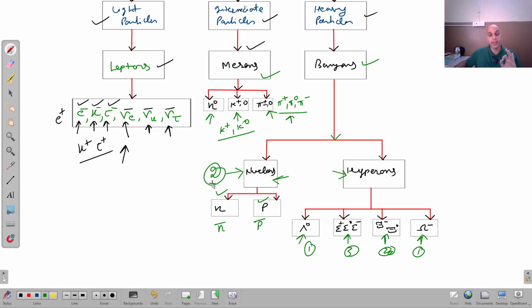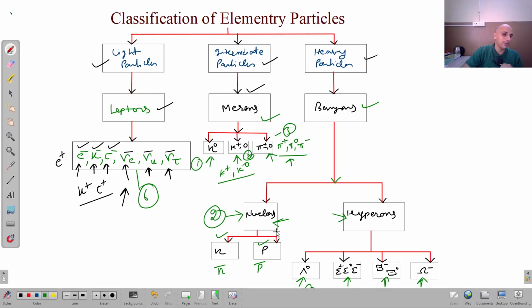Very, very important. We have to remember the number of members present in a particular family, because in the coming lecture we are taking this into account, whether we do the calculations or different simplifications. We should know what the members of the family are. Similarly, in mesons, one member, two members, and then three members. Here, how many members? Total six members, six leptons. So this is the classification of elementary particles according to this rule, right?